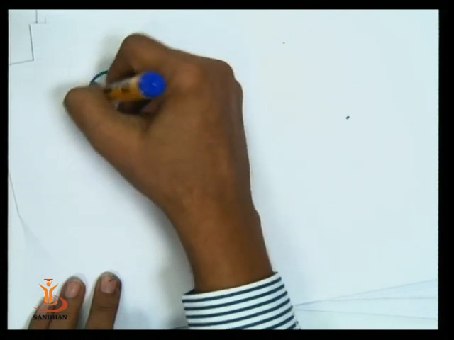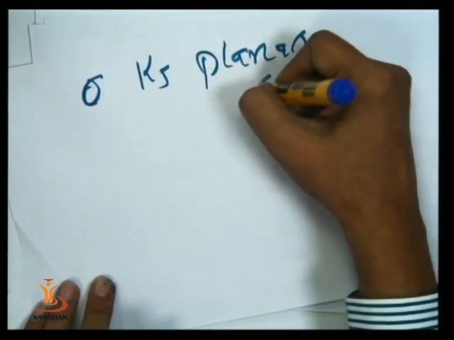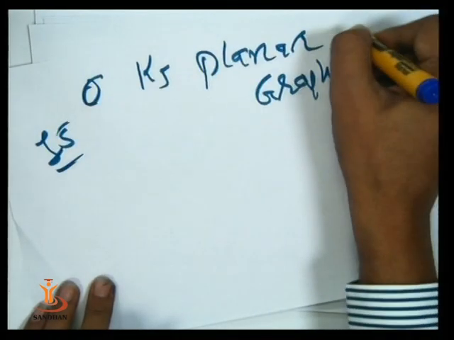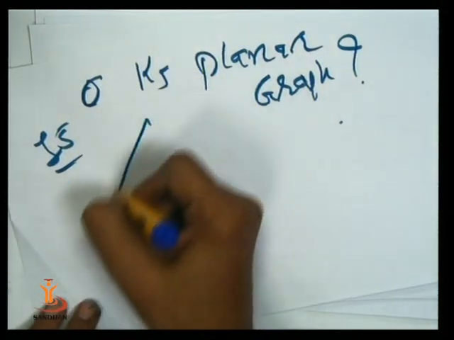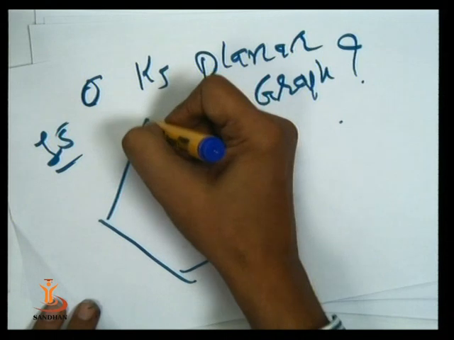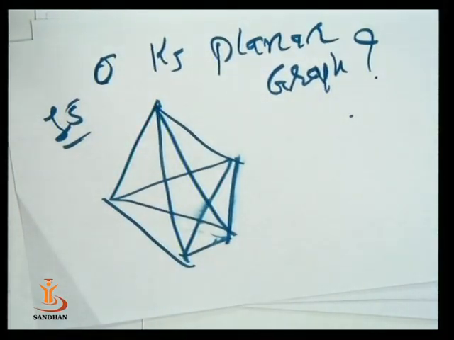Now my question is: is the complete graph with 5 vertices a planar graph? This is a complete graph with 5 vertices.